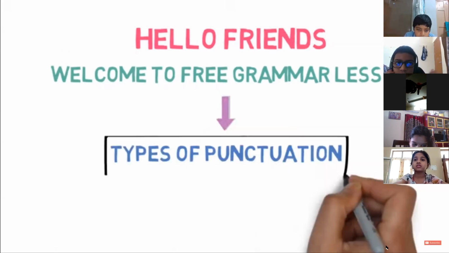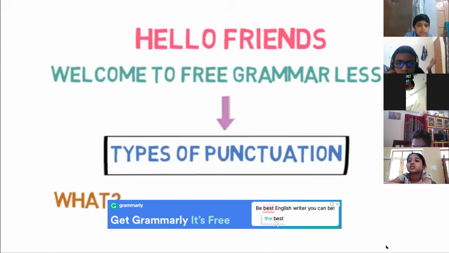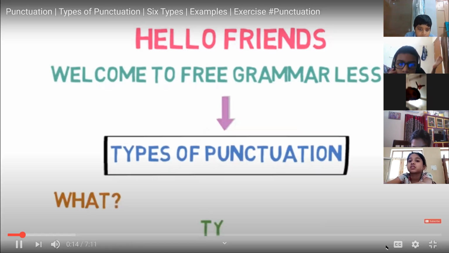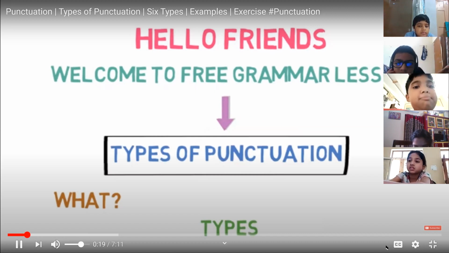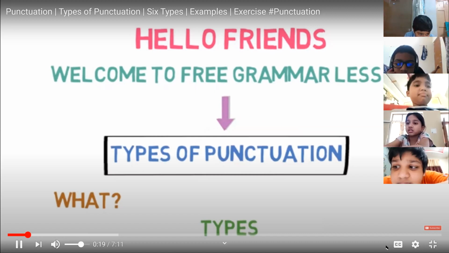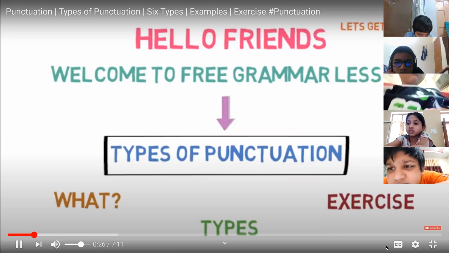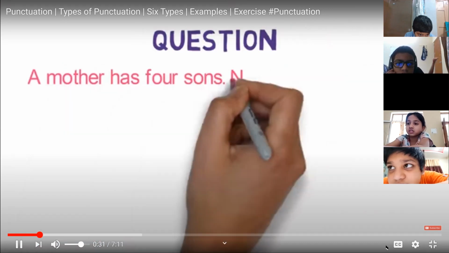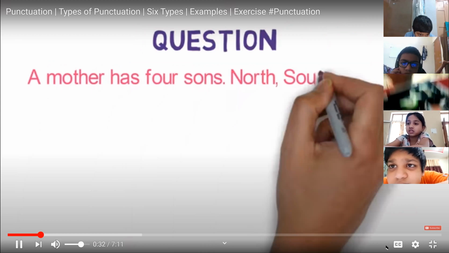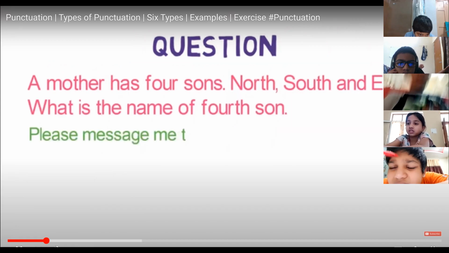First, we will understand what punctuation is and why it is required. Then, we will look into the types of punctuations along with the examples of each of them. Finally, I will give you an exercise to practice. So, without further ado, let's get started. Let me start the session with a question. A mother has 4 sons, north, south, and east. What is the name of the 4th son? Please message me the name of the 4th son in the comments.